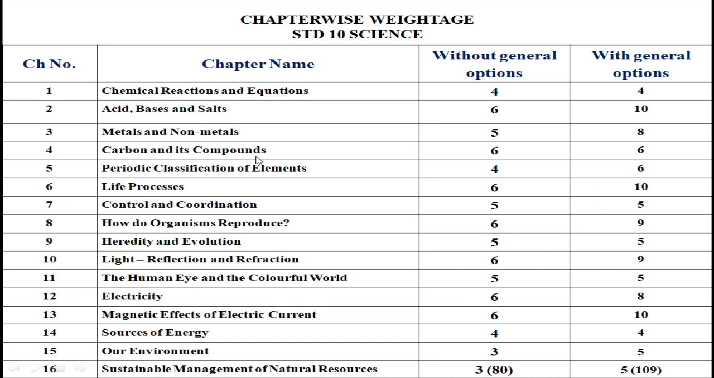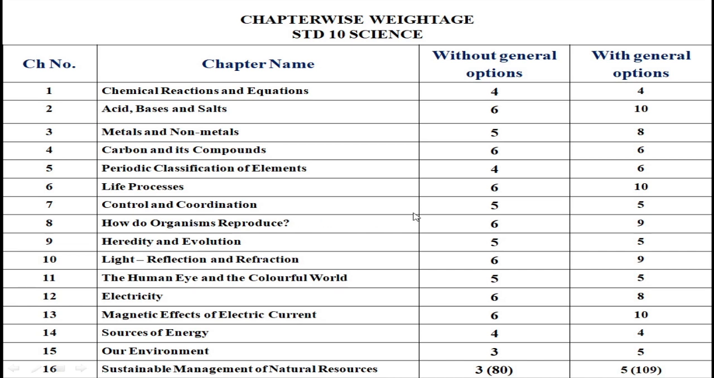Chapter 4, carbon and its compounds. Without general option the weightage is 6 marks, and with general option the weightage is 6 marks. Same. Chapter 5, periodic classification of elements. Without general option 4 and with general option 6. Life processes. Without general option weightage is 6 marks, and with general option weightage is 10 marks. So here also you can see this chapter is of 10 marks weightage, and this is also of 10 marks. So a 4 mark question will most probably be asked from this particular chapter.